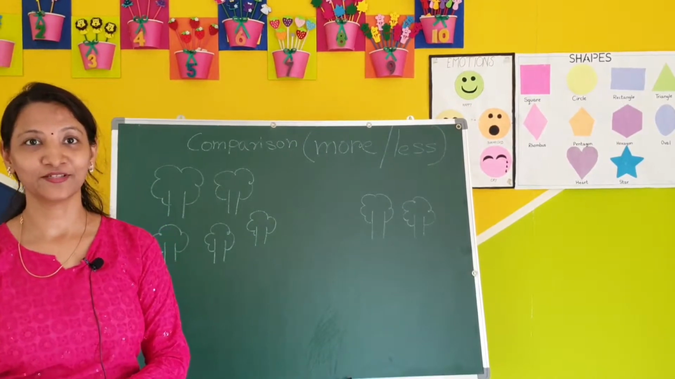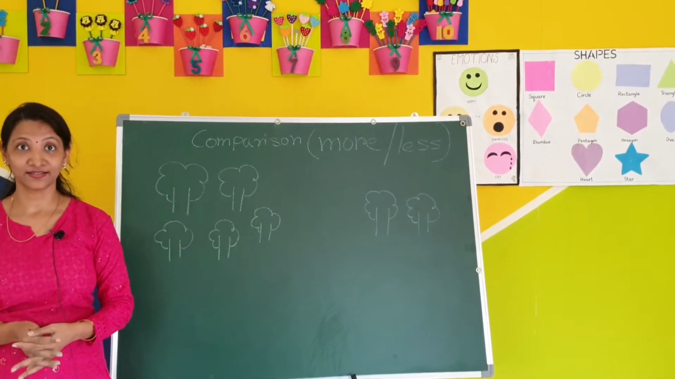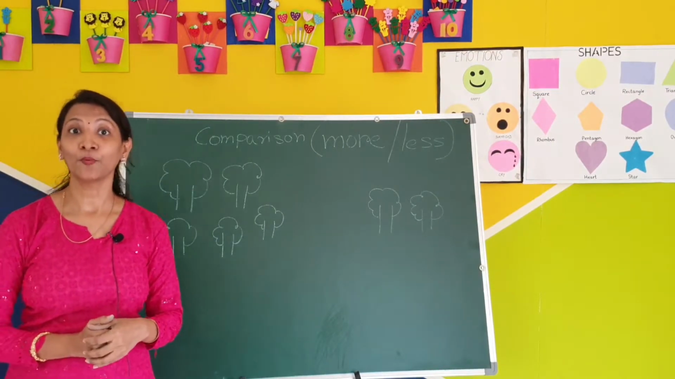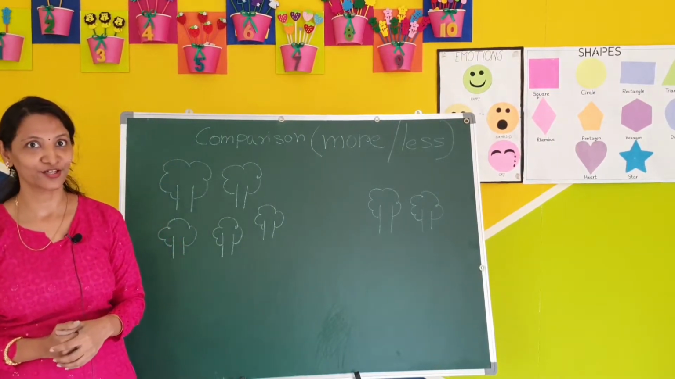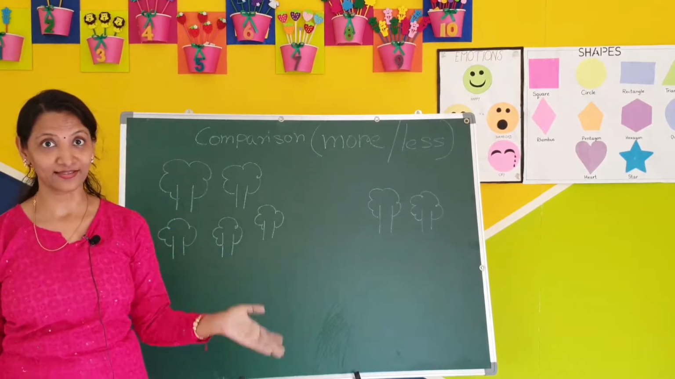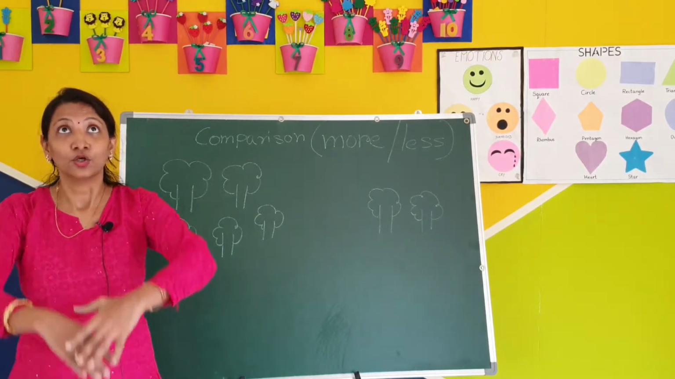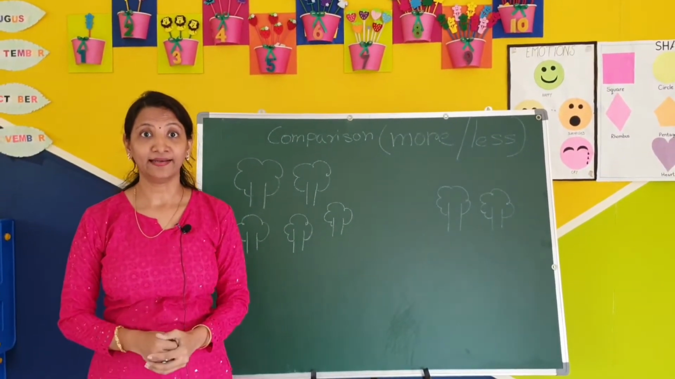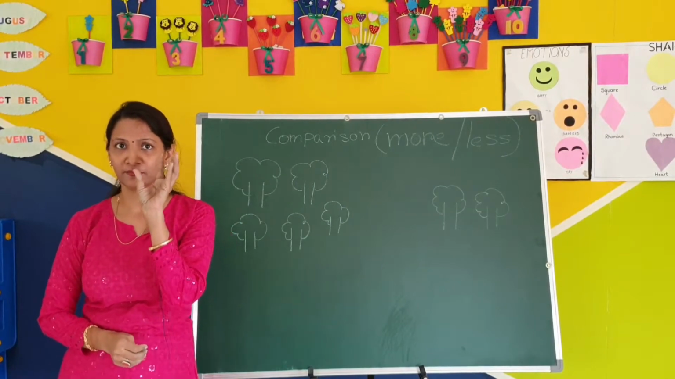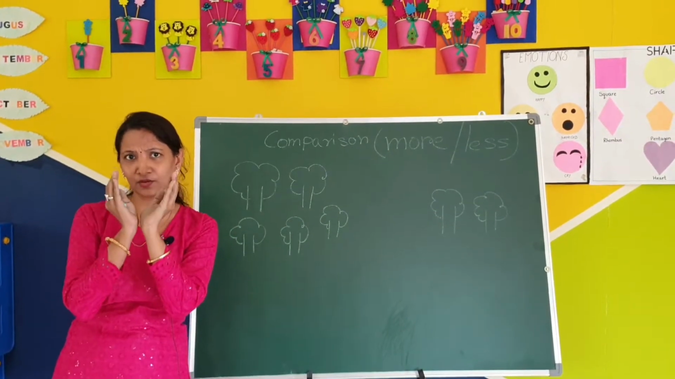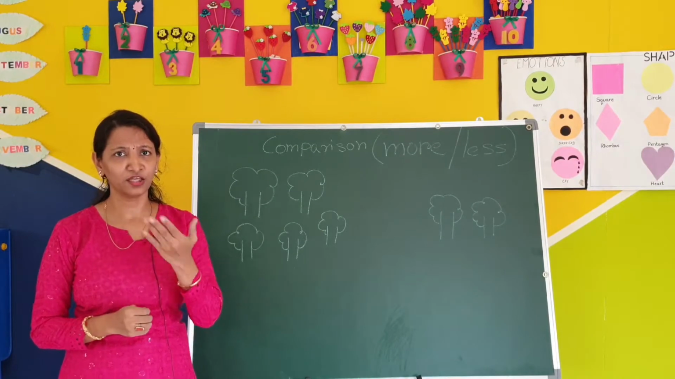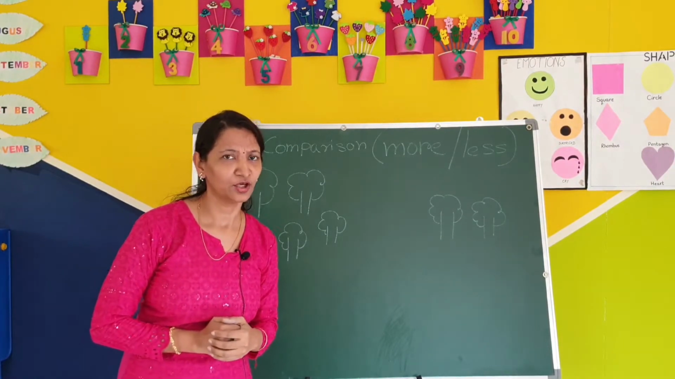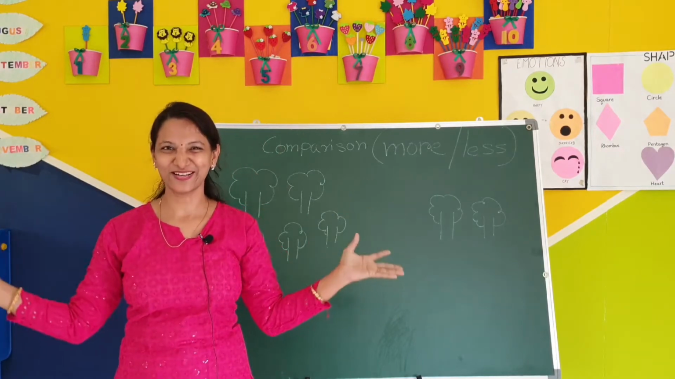Okay, our concept today is comparison. We have done big and small. Today we will do more and less. More means so many, and less means a small quantity, very little quantity, right? If I give you a very small quantity of chocolates, are you happy? No, you want more quantity, right?